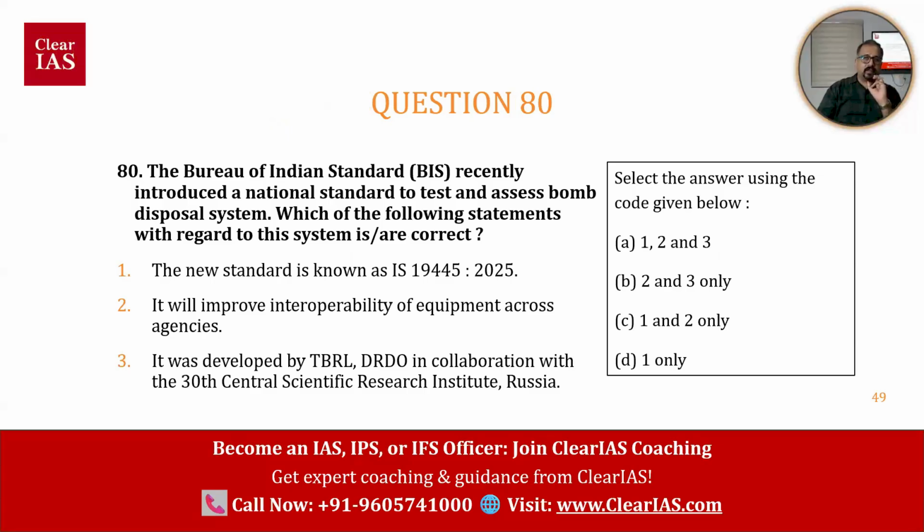Question number 80. I know whatever questions we discussed today are all in the difficult area only. The previous question, but these are not difficult for a serious UPSC aspirant who prepares current affairs from the sources I mentioned. Newspapers, that means The Hindu or Indian Express, but a daily habit of reading newspapers.